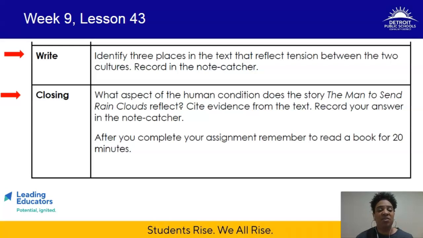You're going to, in the write section, identify 3 places in the text that reflect the tension between the two cultures, and then close today by responding to the question, what aspect of the human condition does the story, The Man to Send Rain Clouds, reflect? Being sure to cite evidence from the story to support your point of view.